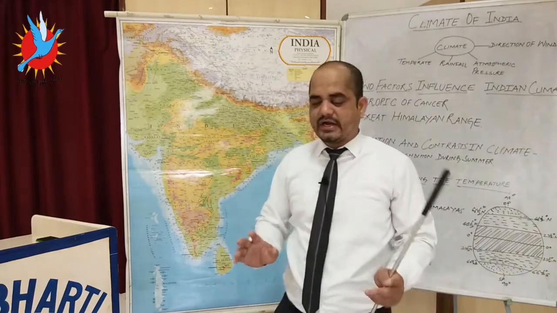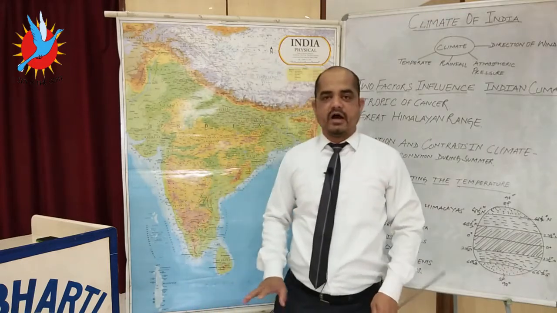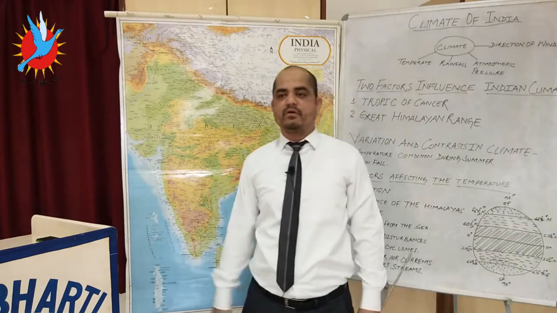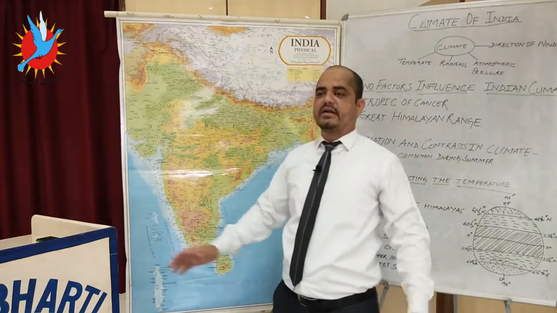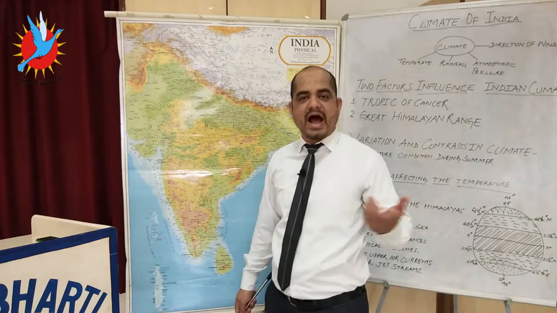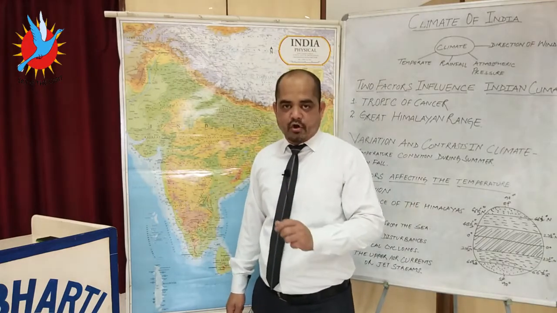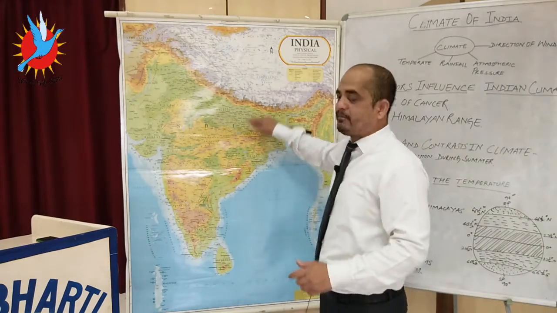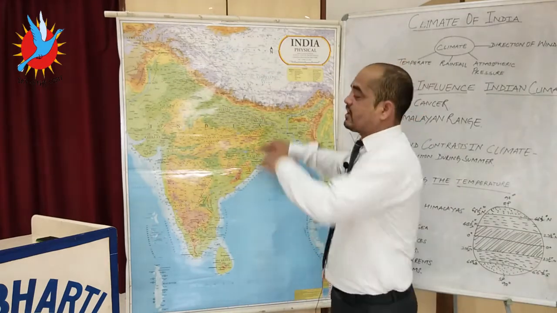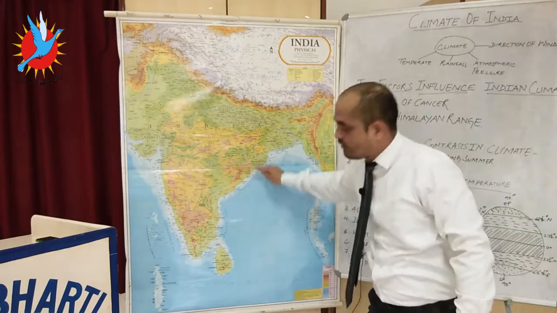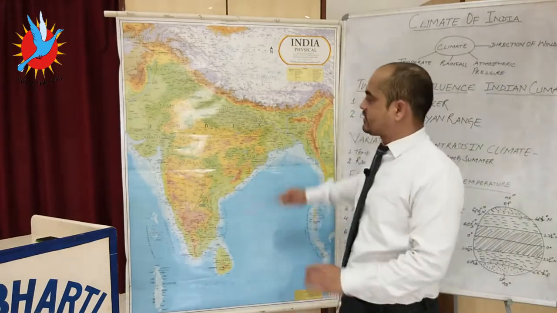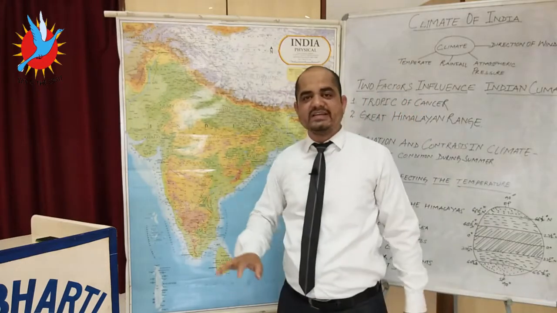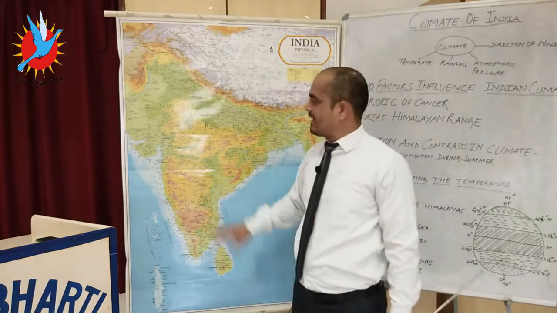But when we talk about the condition of India, it is not the same. Earlier I told you the Indian climate is known as the tropical monsoon type of climate, but it doesn't mean that every part of India will have the same climatic condition. Winter is going on in India, the whole of India is covered by winter, but see the difference. The temperature condition in the northern part and the temperature condition over the southern part will differ. The northern part will receive very low temperature, creating high pressure.